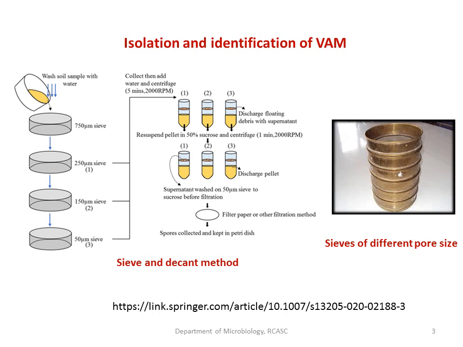The supernatant consists of, because of the addition of sucrose, the spores which are present get floated, so that in the supernatant you could see the presence of the fungal spores as well as the sporocarp of this arbuscular mycorrhiza. Carefully take out the supernatant and discard the pellet. The supernatant can be washed on a 50 micrometer sieve and collected in a petri plate containing filter paper.